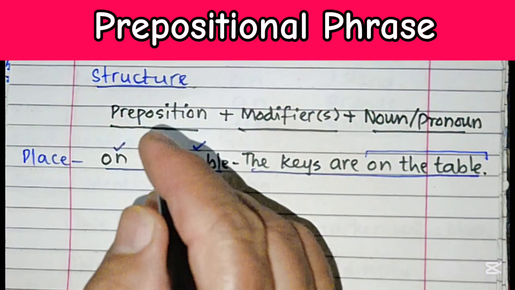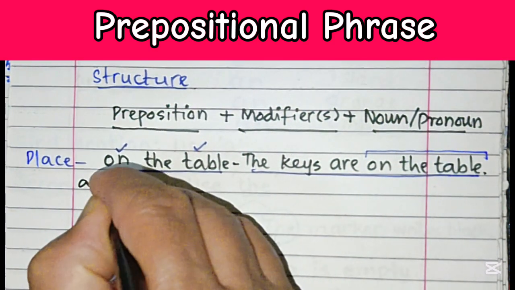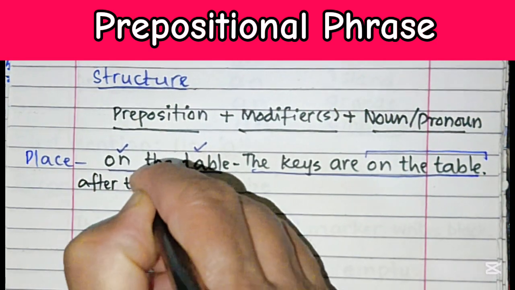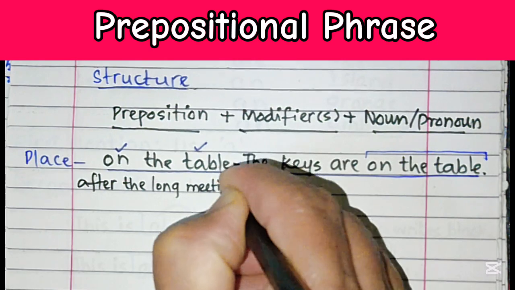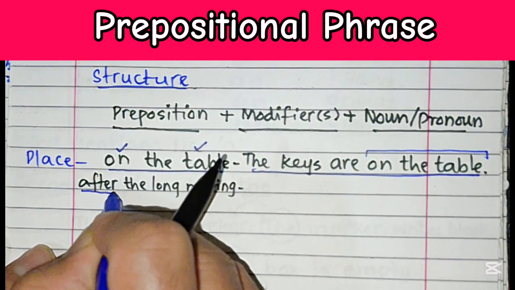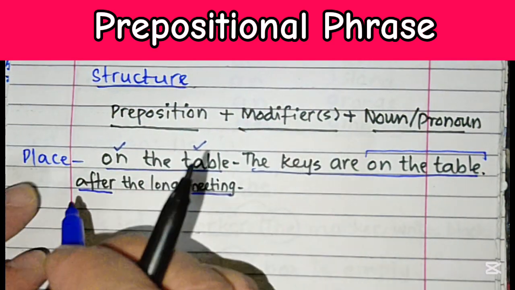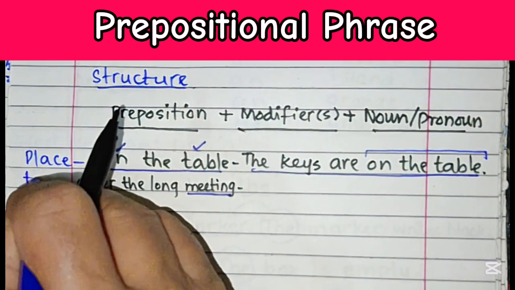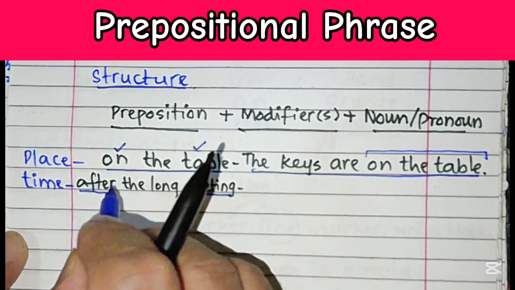After the long meeting. This is another phrase. We can easily understand that it starts with a preposition, after, and ends at a noun, meeting. So what does it show? It reflects time. This prepositional phrase reflects time.